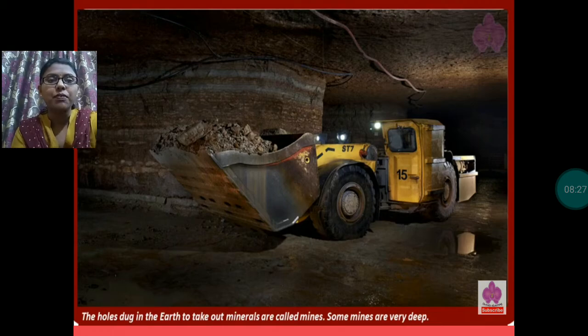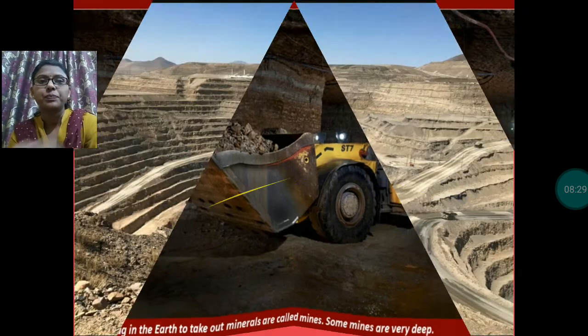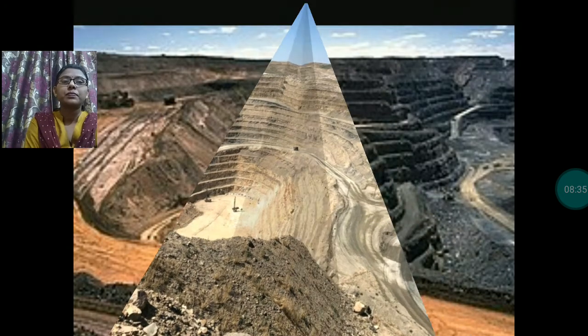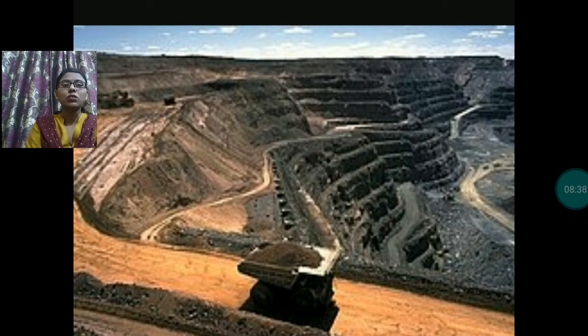Some mines are very deep also. Here you can see this is the picture of mine. This is also a picture of mine. You can see the earth surface is dug out to take out the minerals.